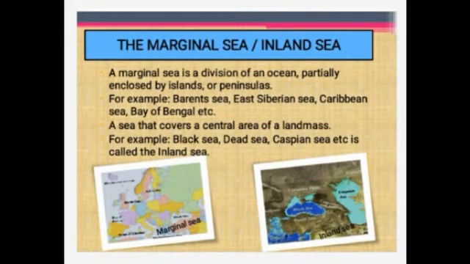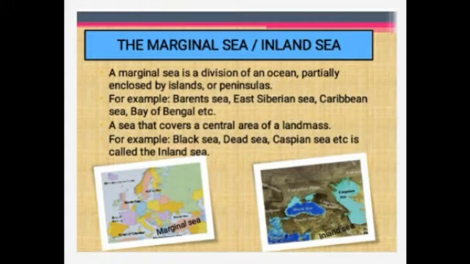So children, the next topic will be about the seas. Seas are large bodies of salt water which are parts of an ocean, and they are smaller in size than an ocean and are generally attached to a continent. Seas can be open like the Arabian Sea, partly enclosed by land masses and cut off from the main ocean like the Mediterranean Sea, or completely landlocked like the Caspian Sea. Can you find them on the map, children? Yes. The Dead Sea, located between Jordan, Israel and Palestine, is an inland sea. It is the world's saltiest water body. Which one? It is the Dead Sea. Okay.